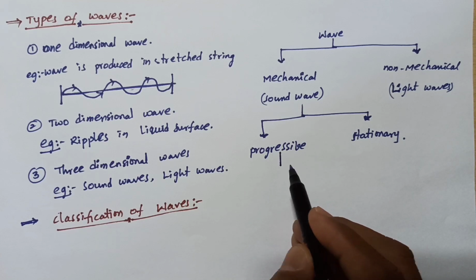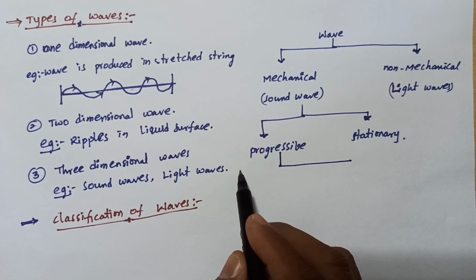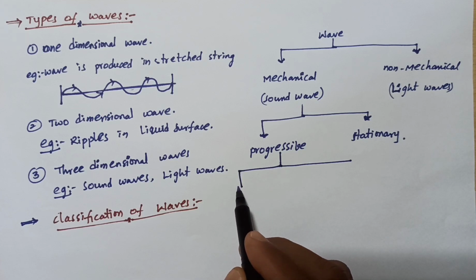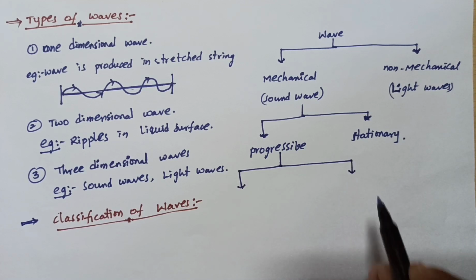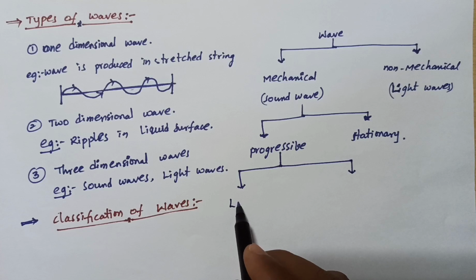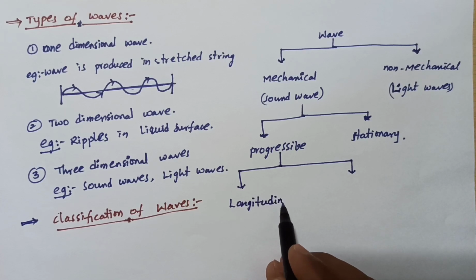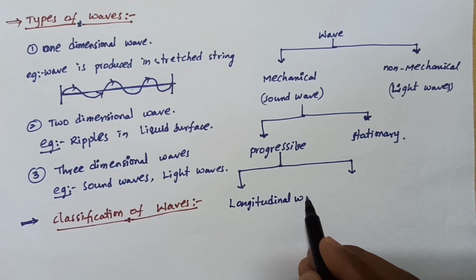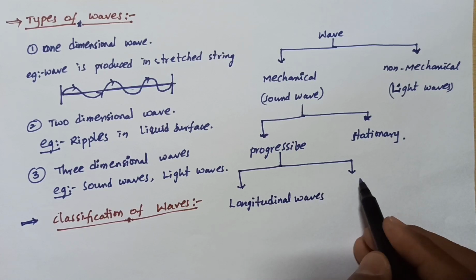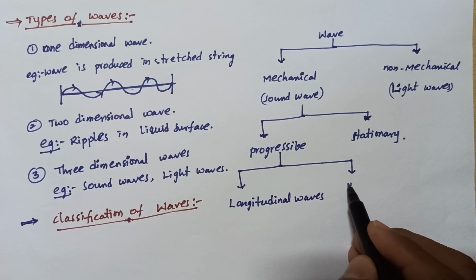Again, the progressive wave is divided into two types: longitudinal waves, and second one, transverse waves.